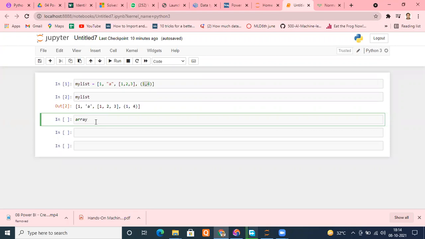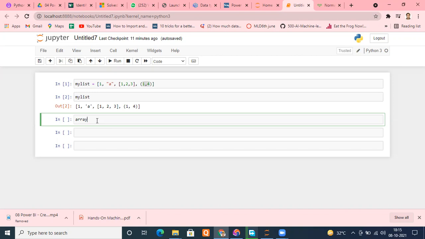If you are running a program and it is giving you slow results, then you should move to the other solution. 99% of the time you will be working with lists only. In case it performs slowly, move to arrays, and track whether arrays are solving your problem.